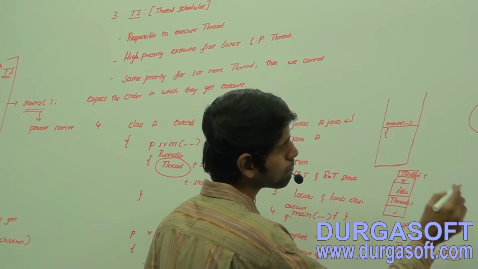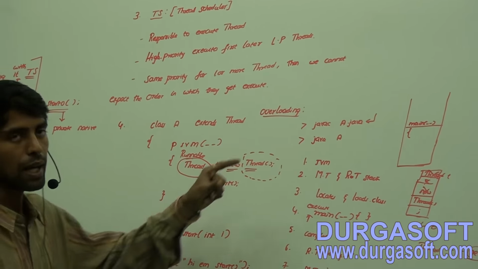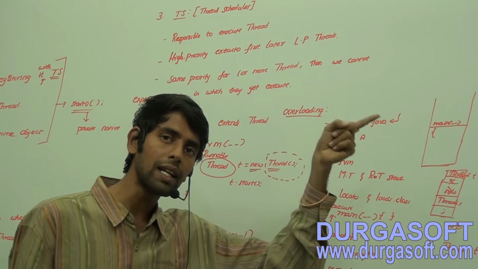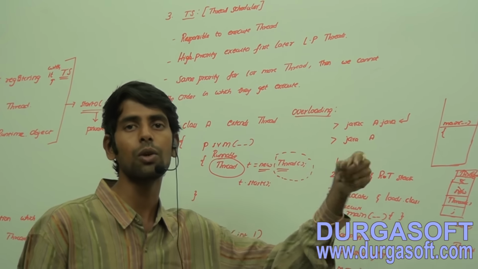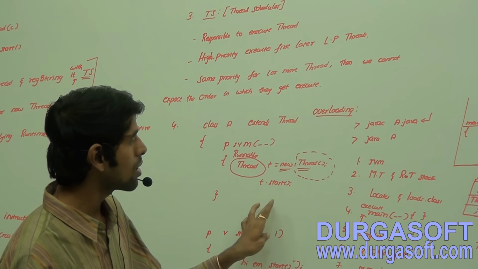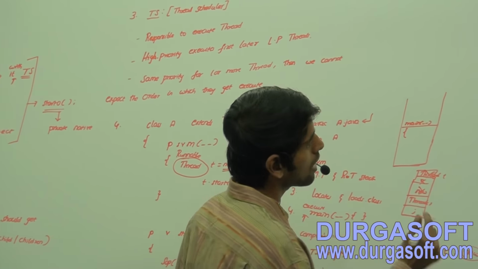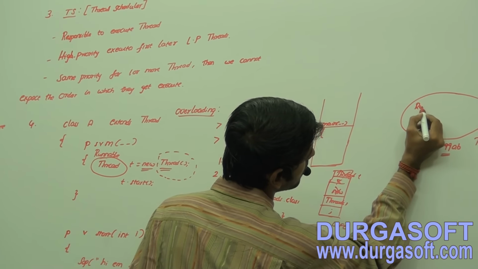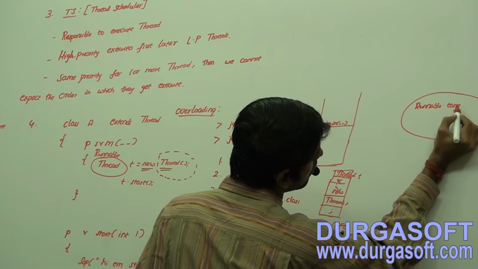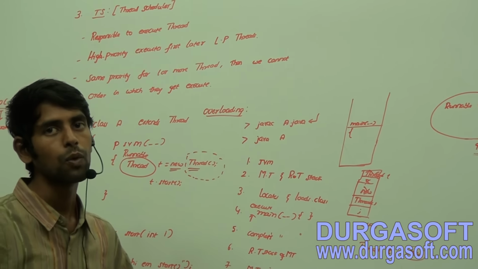Now, do we have any data member here? No. Yesterday we made one mistake. I took Runnable target, but it is private in our Thread class, so that is not going to get inherited to the child class. Sorry, it is not a child class instantiation, it is capital T Thread only. Yesterday we did that. Now what is going to happen? All the things are going to be initialized with the default value. The default value for user defined data types is null. What is a user defined data type? We are going to discuss that in language fundamentals.